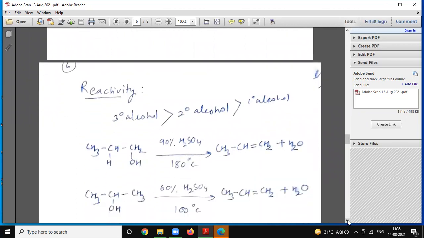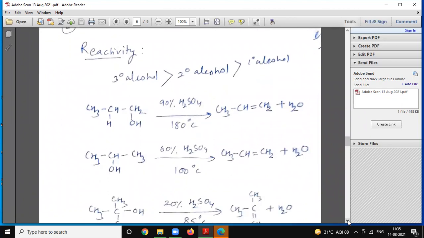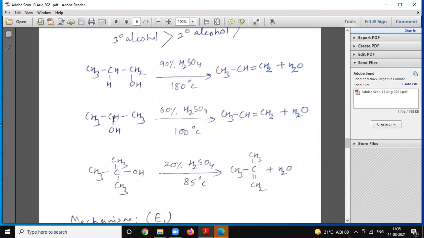Reactivity: tertiary alcohols are more reactive compared to secondary, and secondary more than primary. We can explain this with the reagent and temperature. This is the primary alcohol. It requires 90% sulfuric acid and a higher temperature, 180 degrees centigrade, and we get the corresponding alkene. For secondary alcohol, the concentration of sulfuric acid required is less, and the temperature is also less.